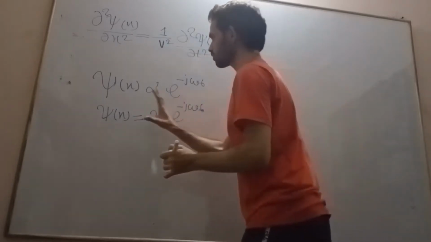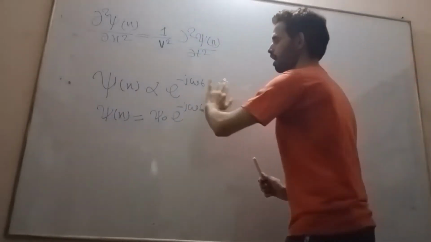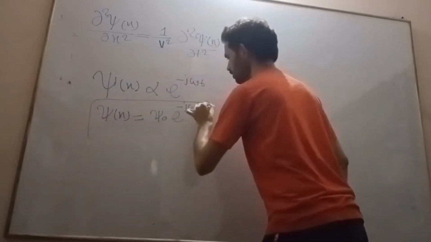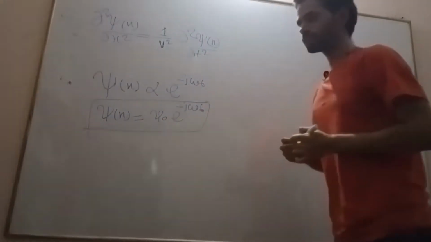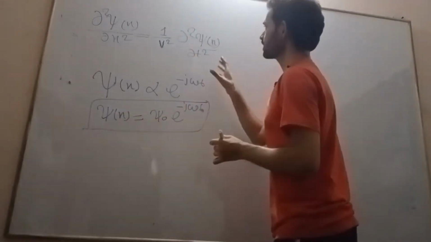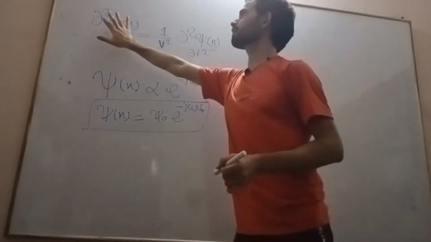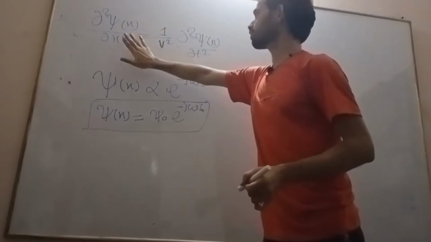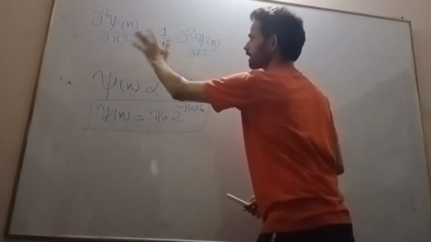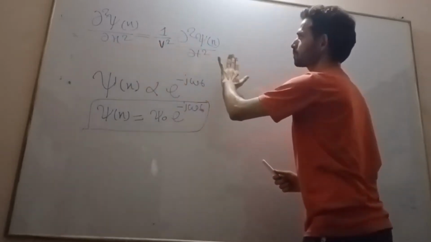This is the wave function, the resultant of a very big derivation. First of all, we want to eliminate this time part from the electromagnetic wave in a medium with one dimension, so we want to make it independent of time.